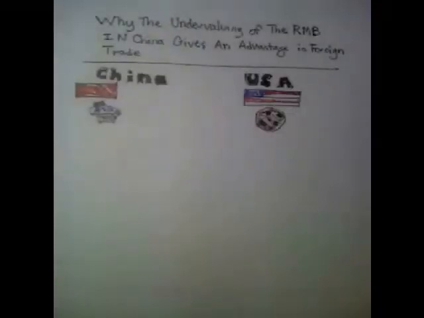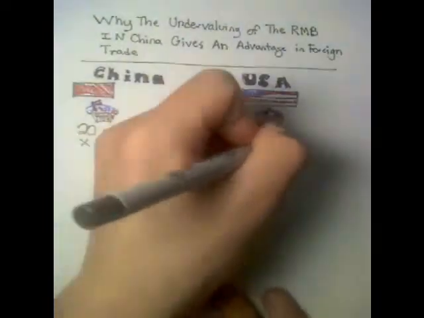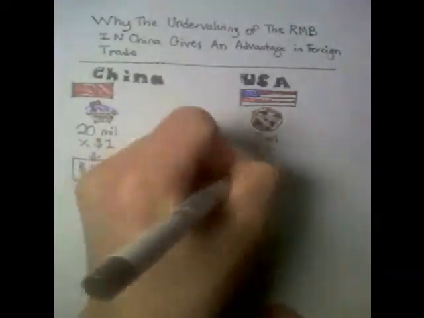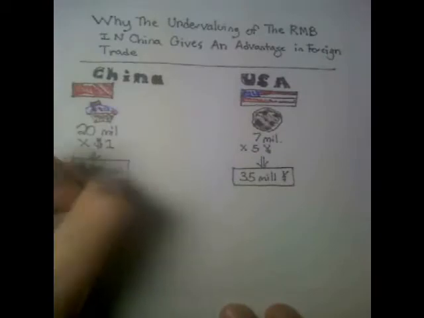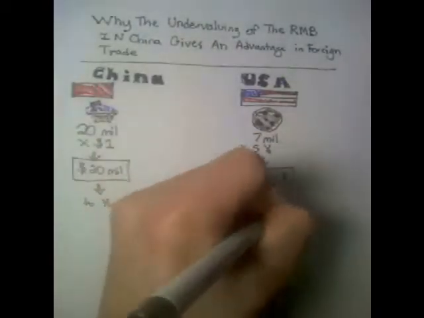The first, the Chinese company, is selling cupcakes, while the US company is selling cookies. The Chinese company sells 20 million cupcakes at $1 each, and that gives them a revenue of 20 million US dollars. The US company sells 7 million cookies at 5 yuan each, which gives them 35 million yuan.